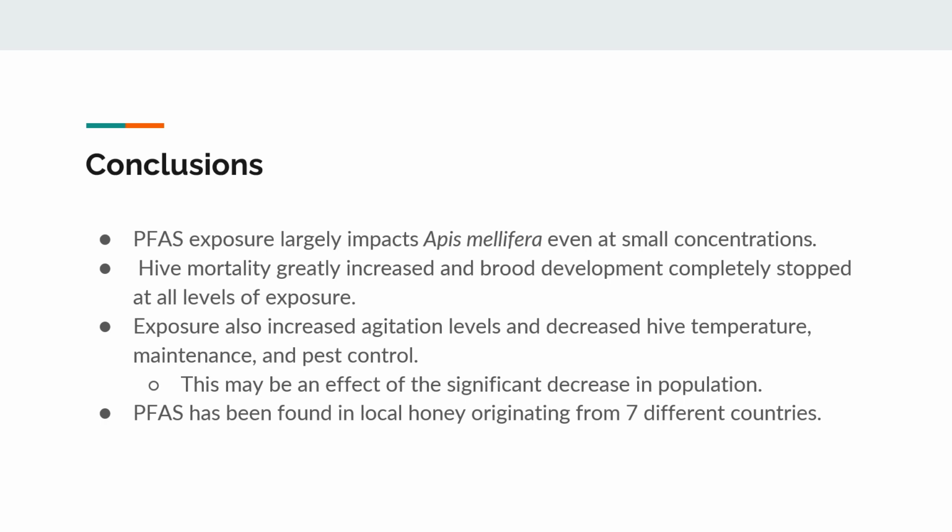And from a little bit of thinking, I do believe this might be an effect of the significant decrease in population, as there would be less worker bees to maintain the hive temperature and fight off pests. And also, we've seen that PFAS has been found in local honey originating from 7 different countries.